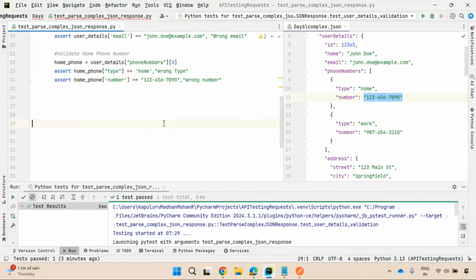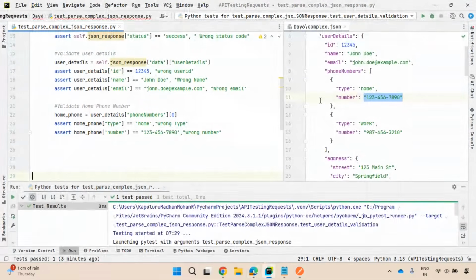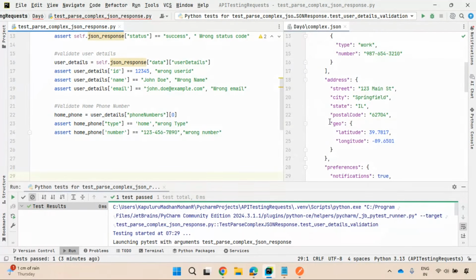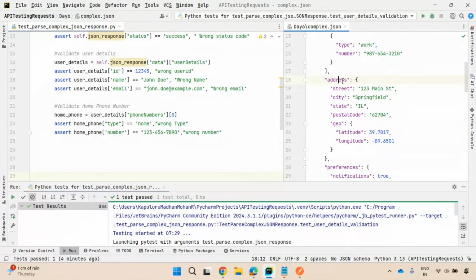So let us write a few more important assertions also. Verify geo coordinates of the user's address, latitude and longitude. Those geo coordinates are there in this address. Like the phone number, you need to capture this address, and from this address I need to capture this geo object. This geo object consists of latitude and longitude. I need to extract both and validate them. Observe how I am navigating to each and every key in this complex JSON response. That is what matters.